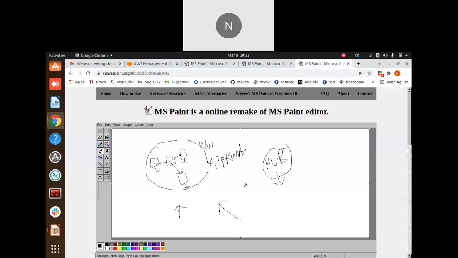The disadvantage of this hub is this: this is the first person's server, and this is the second person's laptop. If he wants to transfer data to the other server via the hub, the data will get transferred to the third server as well. If you want to send data only to the second person, it shouldn't go to the third person.